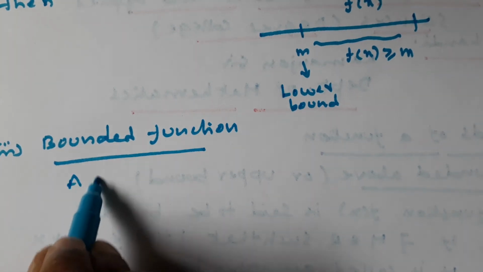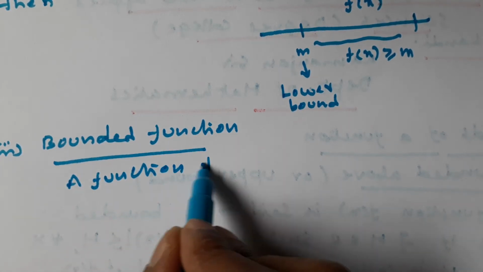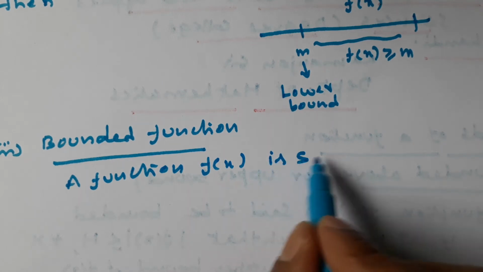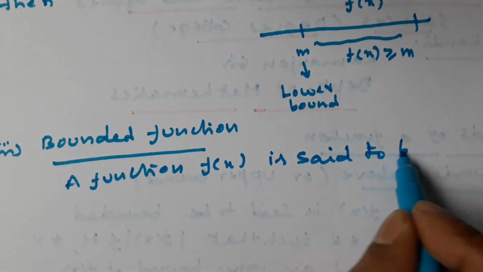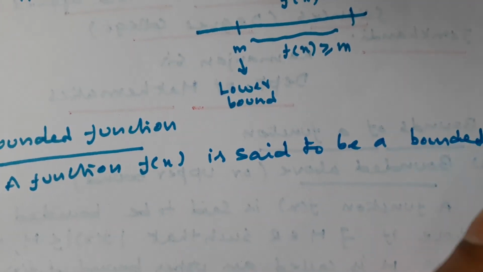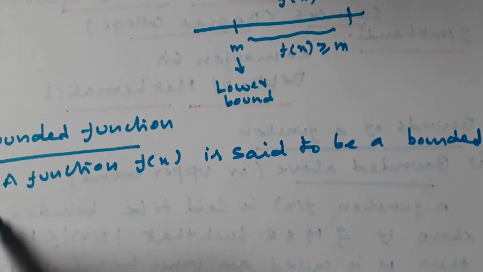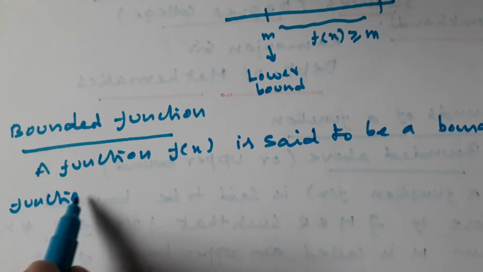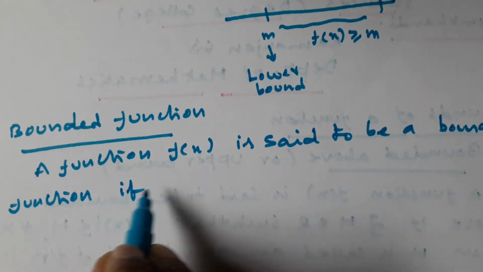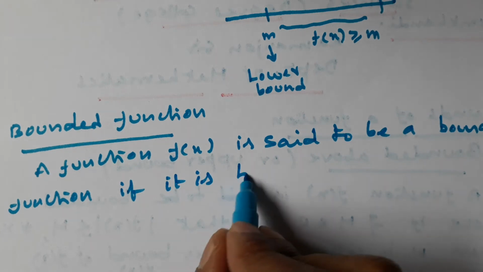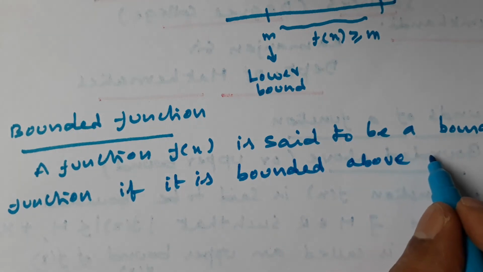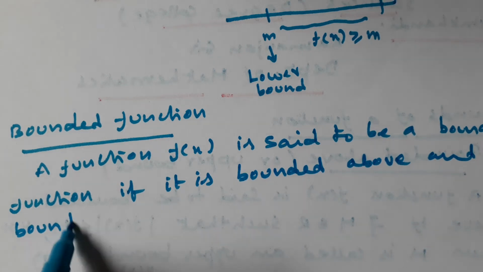A function f of x is said to be a bounded function if it is bounded above and bounded below.